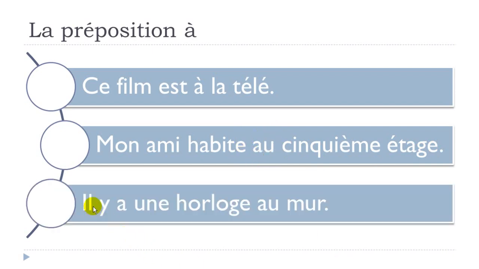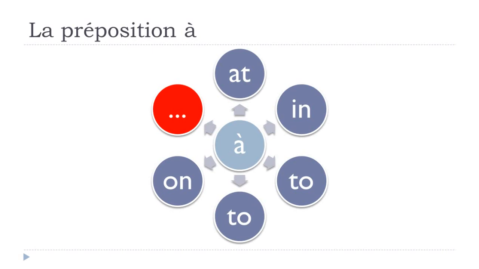Third example, il y a une horloge, okay, a clock, au mur, okay, so same thing here, okay, le mur, the wall, okay, but then we combine à and le and it becomes au, okay, au mur. Il y a une horloge au mur. So let's read them one more time. Ce film est à la télé. Mon ami habite au 5e étage. Il y a une horloge au mur. All right. And now let's see all the others possibilities that we've got.